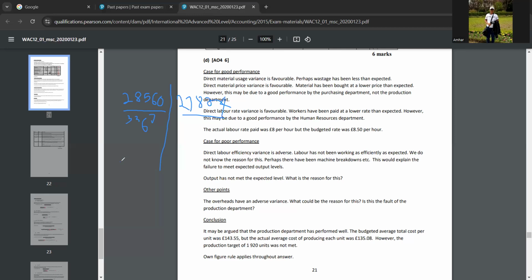And then when you want to find the actual, now this was budgeted. So when you want to find the actual, the actual direct labor value is 27,824. That answer you have to divide by 3,478 hours. So if you divide it by this value, the answer is 8. So this is how you got 8 and 8.5. Did you understand this point? Yeah, understood that.